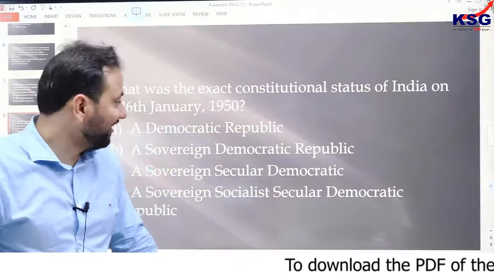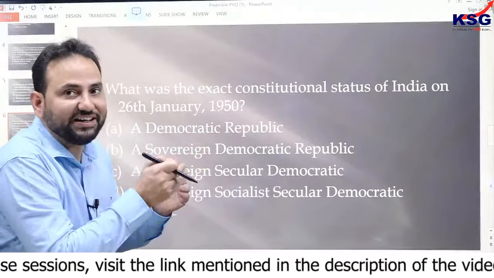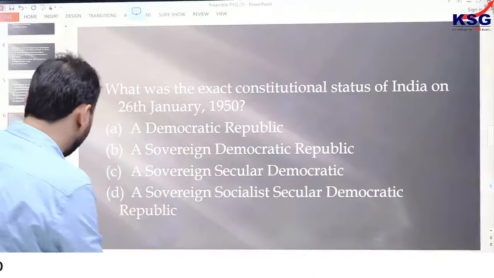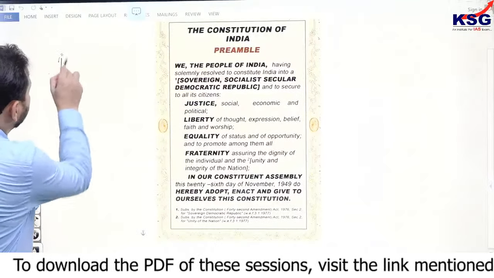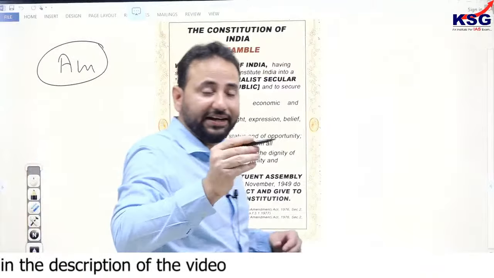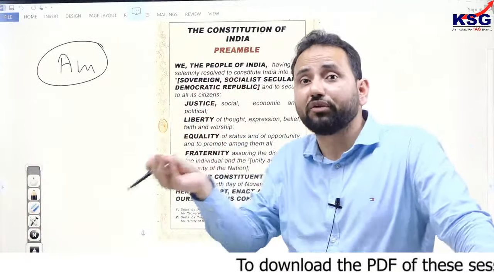That is, on 26th of January 1950, what was the constitutional status? And it also gives us the dimension associated with this preamble. That is, is the preamble amendable? Can we amend the preamble? There can be a question with reference to this also. That is, what is the status of amendability of the preamble?